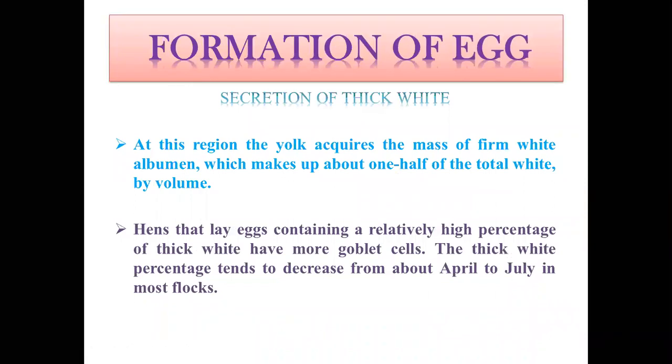In this magnum region, the yolk acquires the mass of firm white albumin, which makes up about one half of the total white by volume. Hence, hens that lay eggs containing a relatively high percentage of thick white have more goblet cells in the magnum region. The thick white percentage tends to decrease from about April to July in most flocks. So in birds which have a longer magnum or higher goblet cells in the magnum region, the egg of that particular hen will have a higher amount of thick albumin.